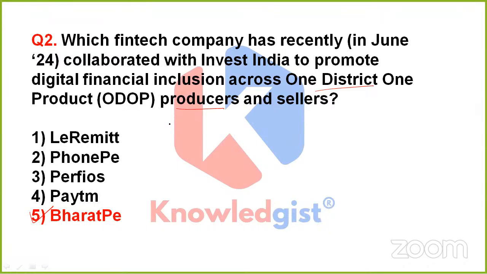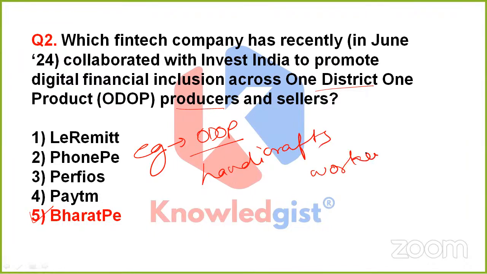And apart from it, this ODOP program also helped many handicraft workers in Uttar Pradesh to find employment and boost the state's economy. So this is kind of an example. If someone asks you where you see this ODOP program working properly, you would say that the ODOP program has helped many handicraft workers in UP, that is Uttar Pradesh, find employment and boost the state's economy. So yes, this time the name of that particular fintech company is option 5, that is Bharat Pay.